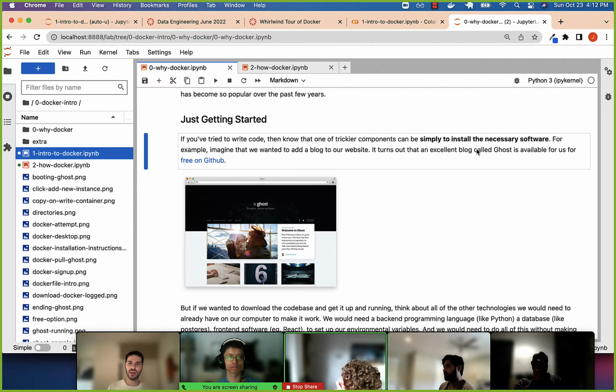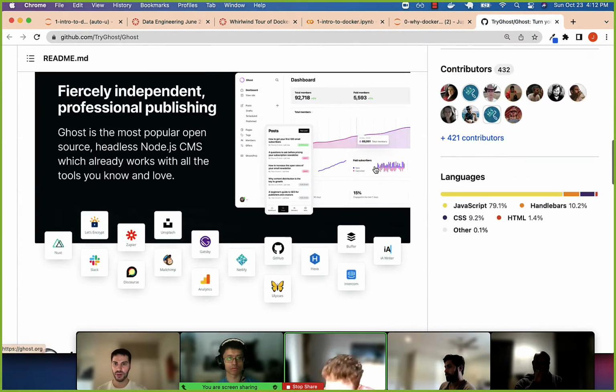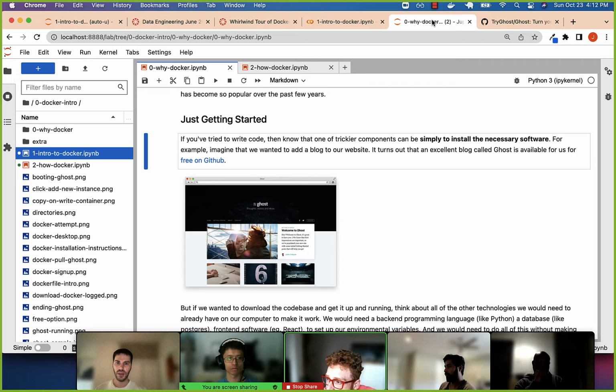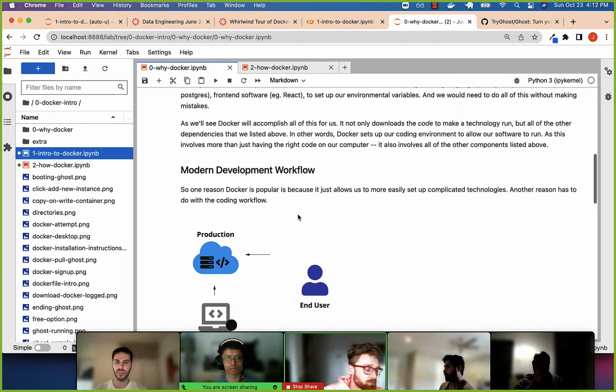Well, a lot of you might at this point, for your internships or just for fun, try to use software from GitHub, right? Just clone down some stuff from GitHub. For instance, you can clone down this platform called Ghost, which is very, very popular. But if you think about how you're going to get Ghost up and running on your computer, it requires a number of things, right?